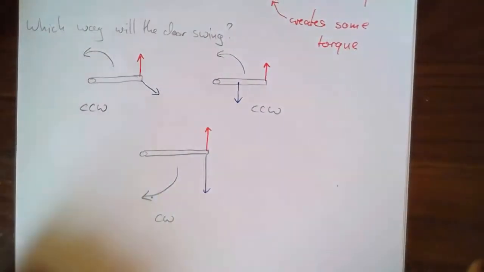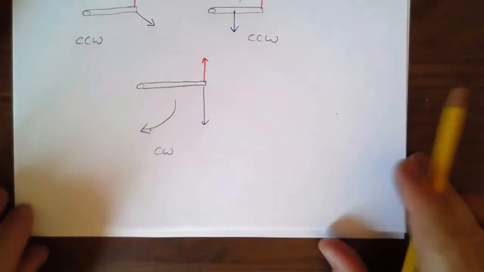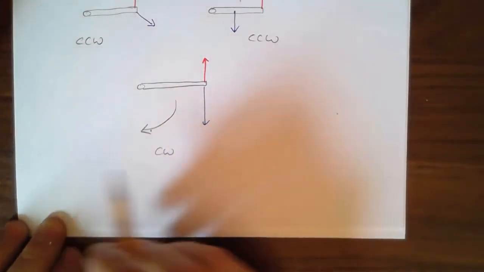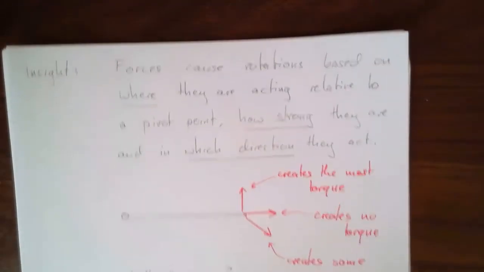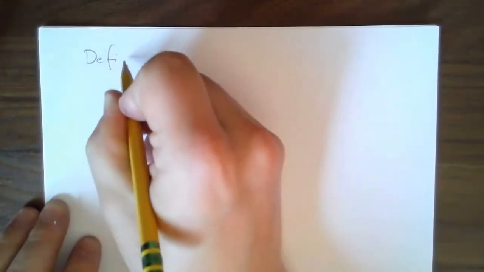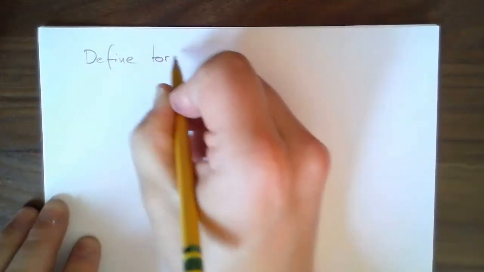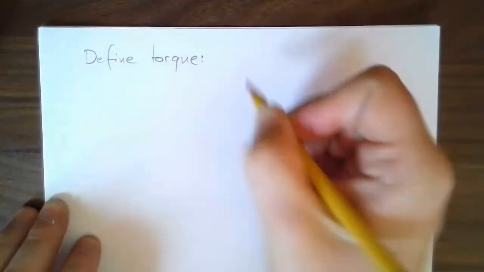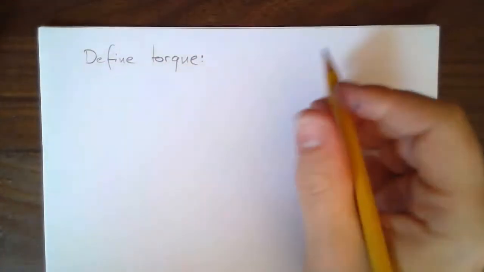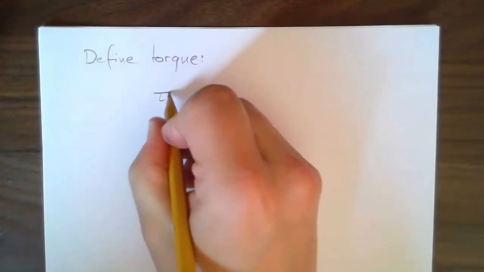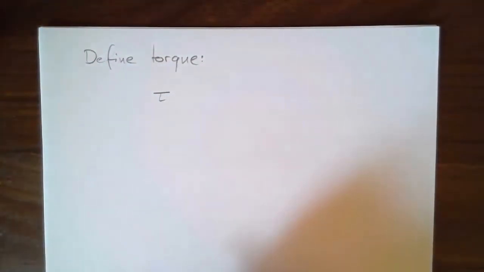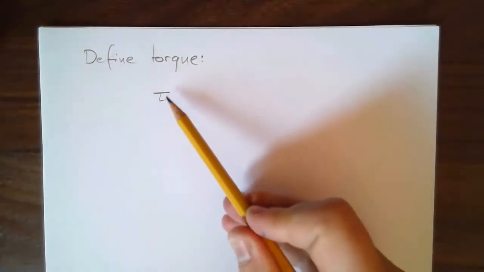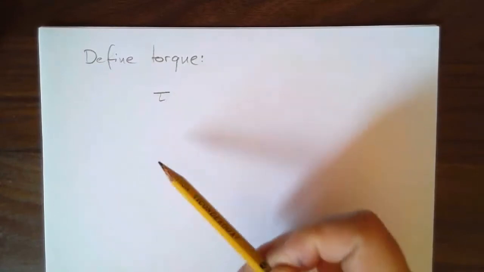So can we quantify this? Well, let's define torque. Should we start a new page for that? Define torque mathematically. So torque is often given the symbol tau, like a lowercase tau. You might have met that in other contexts. It's just the Greek T sound, lowercase.